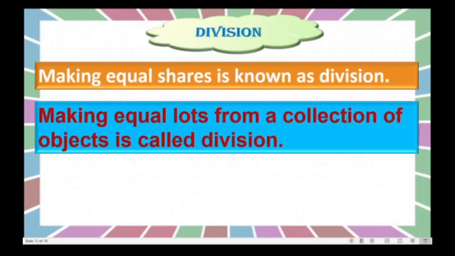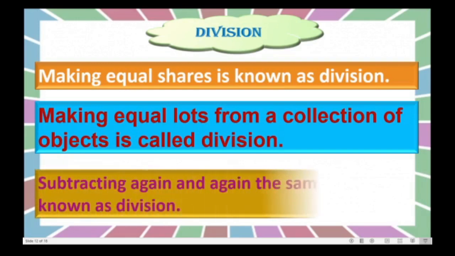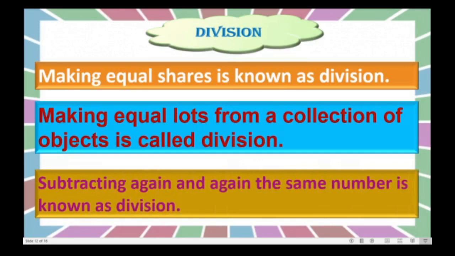Second, making equal lots from a collection of objects is called division. Making equal groups, or making groups which have equal quantity, that is also nothing but division. And the third method is subtracting the same number again and again, which is known as division.